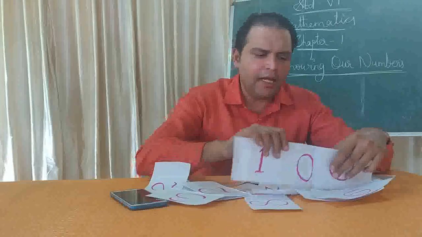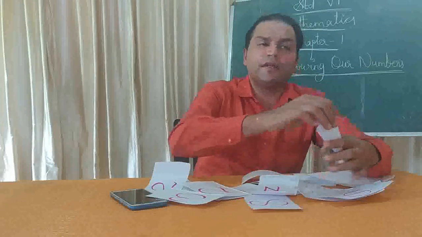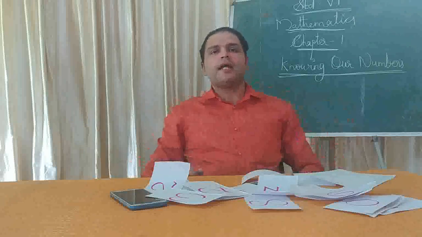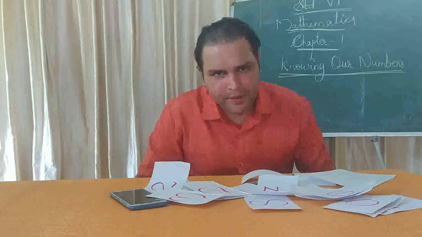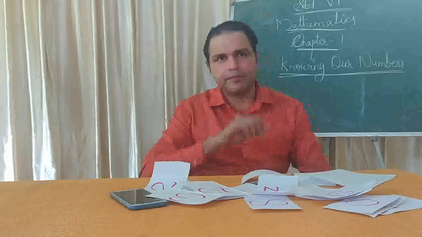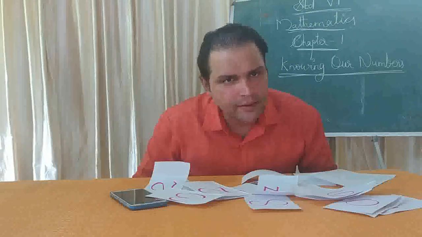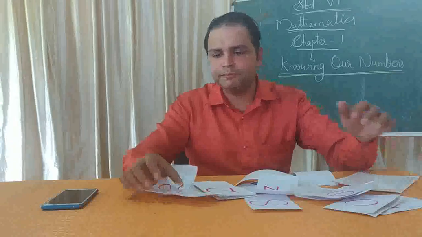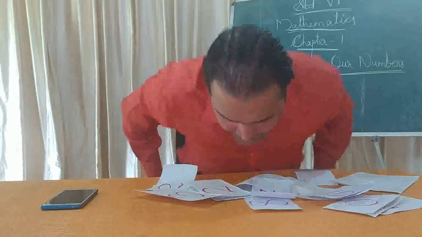Okay, and can you find out which is the largest three-digit number? Tell me. Yes, what is that? 999. So now we have learned about the smallest three-digit number, 100, and the largest three-digit number, 999. Then after 999, which number comes? Can you tell me?